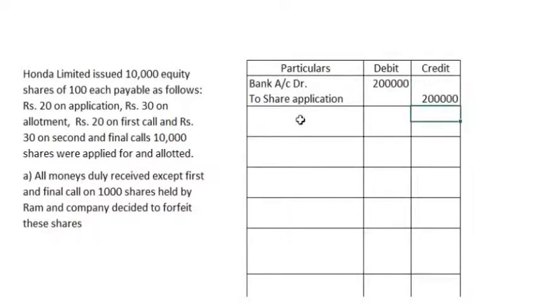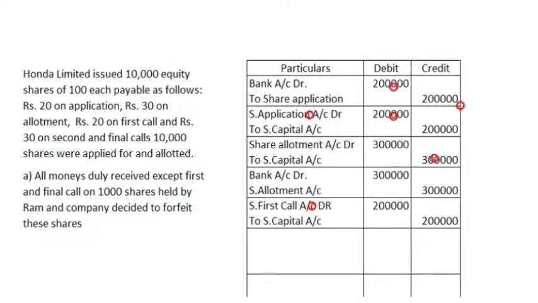So as you know the usual things, I'm skipping the usual things: share application, transfer, allotment money due and receipt. I'm skipping everything. So here I have completed our usual journal entries. Application money received and the application money transferred to the share capital account. Allotment money made due. Allotment money fully received.